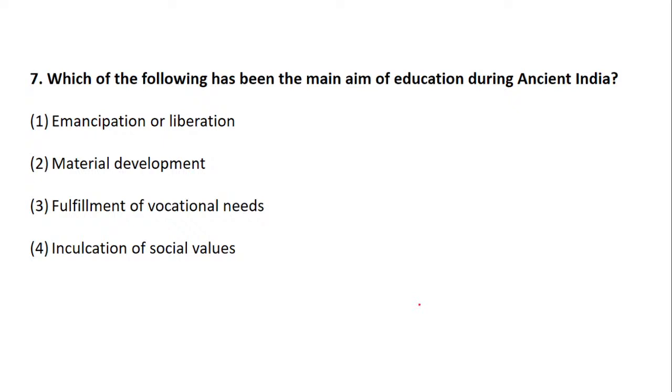This is again a very common question. So basically, which of the following has been the main aim of education during ancient India? Hasina, what happened to you also? It is basically emancipation or liberation. Emancipation of education or liberal education, it talks about that.